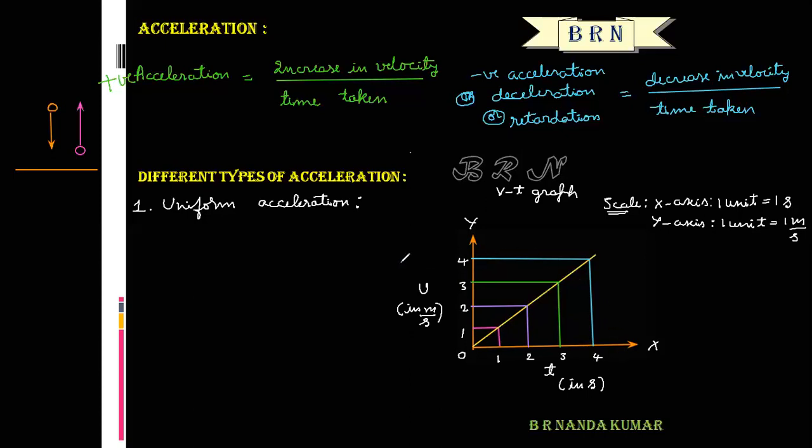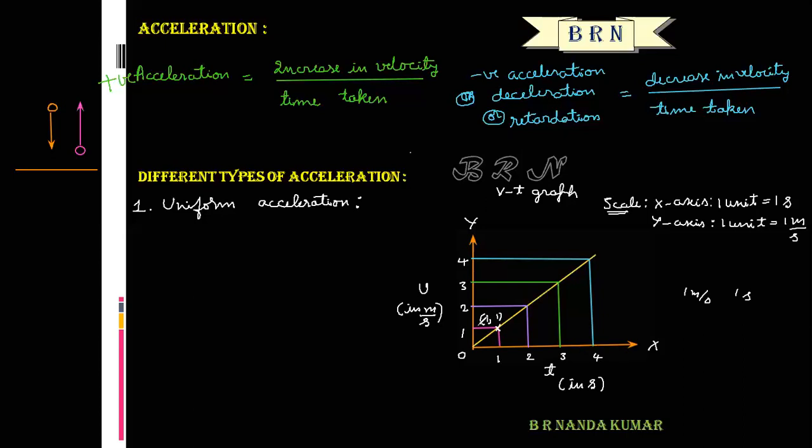This graph clearly shows uniform acceleration of a particle. For example, if a particle's velocity increases by 1 meter per second in 1 second, what is the position of the particle in this graph? That is 1, 1.